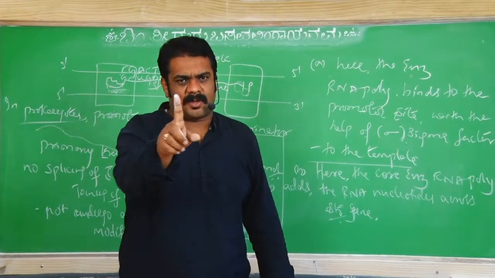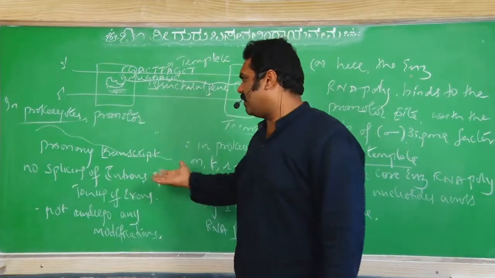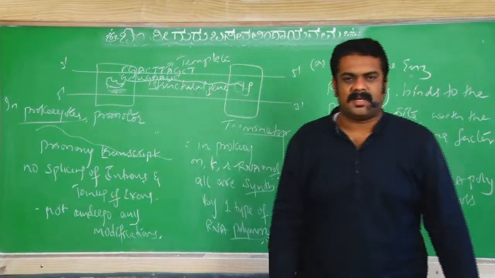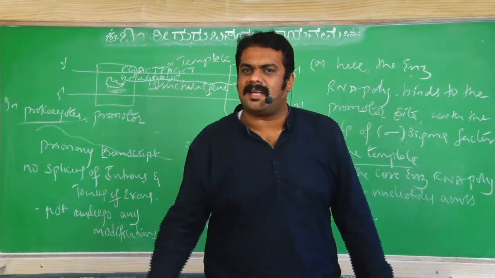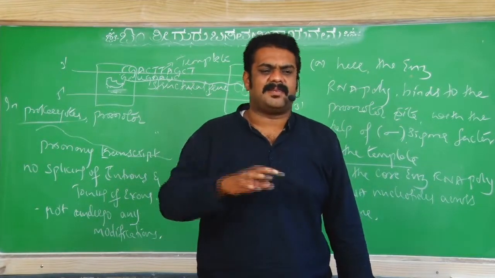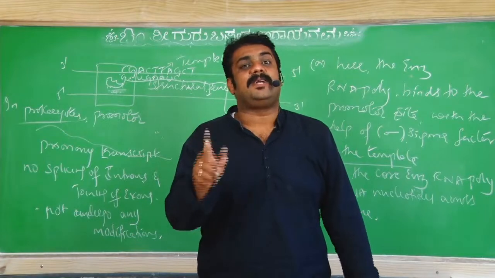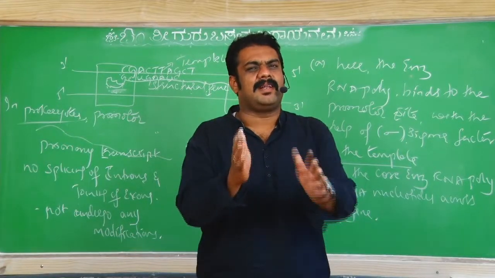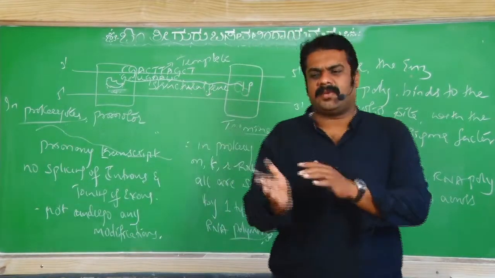I have shown only one on the board. Many such mRNAs will come here as shown, by the same procedure. So there are no changes in that mRNA. All transcription, translation and replication occur in the cytoplasm. So these are the transcriptional differences in prokaryotes and eukaryotes.